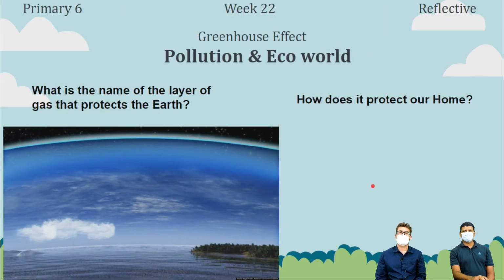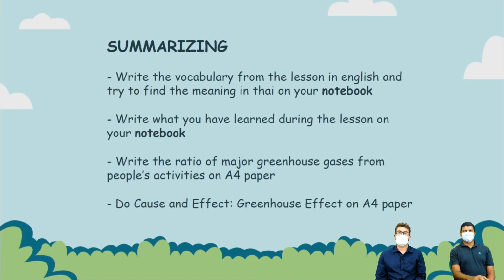Okay, then reflective. What is the name of the layer of the gas that protects the Earth? We had this just before. And how does it protect our home? Write the vocabulary in English and in Thai in your notebook. And then the thinking tool is the cause and effect for the greenhouse effect. And don't forget to draw the pie chart with the ratio of major greenhouse gases from people's activity. You can draw the pie chart on the back side of an A4 size paper.